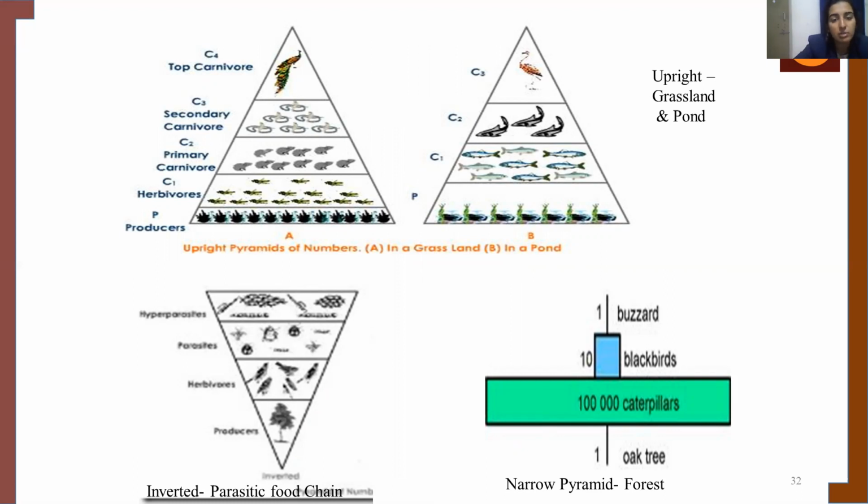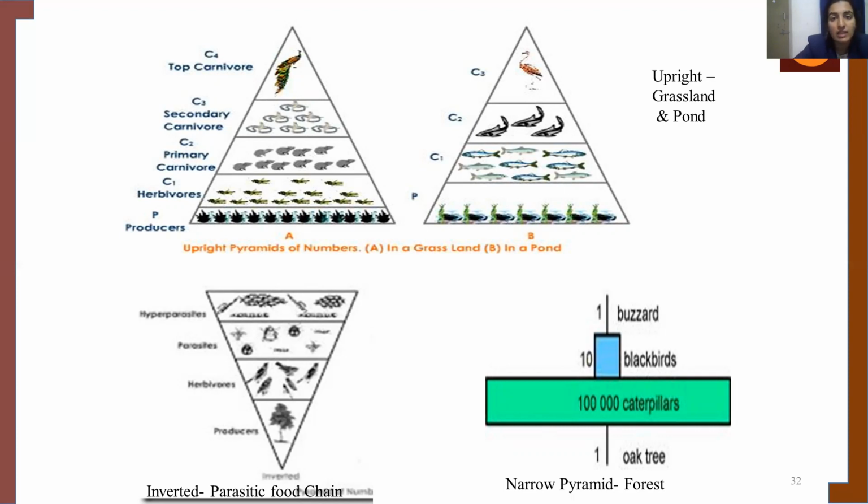An upright pyramid can be seen in grasslands and ponds. An inverted pyramid can be seen in a parasitic food chain. And a narrow pyramid can be seen in a forest, that is, the number of individuals at these levels decreases.